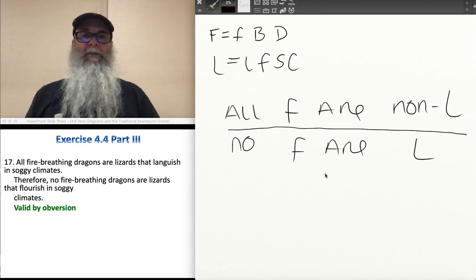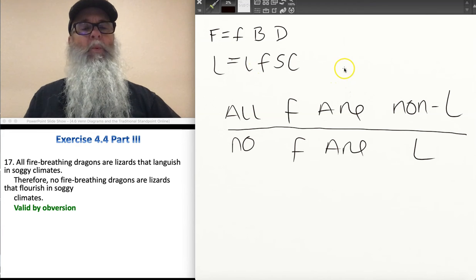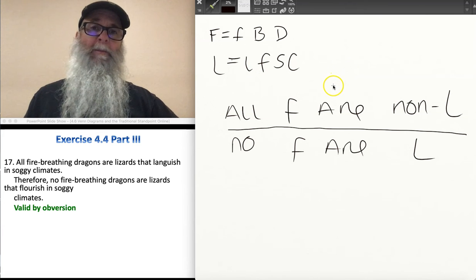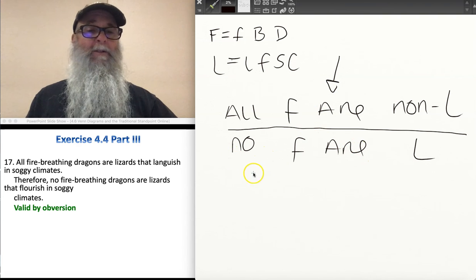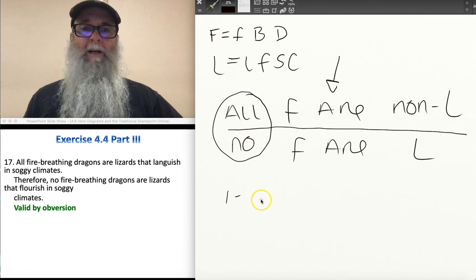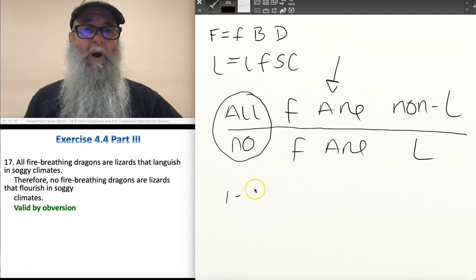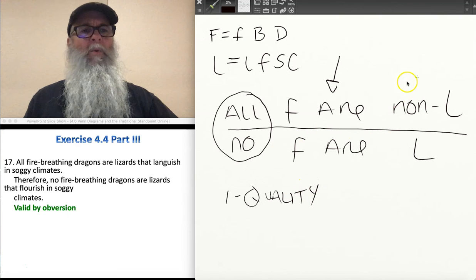All right, so now my method here is I'm going to look at these two statements and see which of the rules, conversion, obversion, or contraposition, I could apply to this premise to generate this conclusion. And to make that as easy as possible, I'm just going to take note of the differences. So one thing I notice is that these two qualifiers are indicating a different quality. One is affirmative and the other is negative. So one difference between these two statements is that they have different qualities.